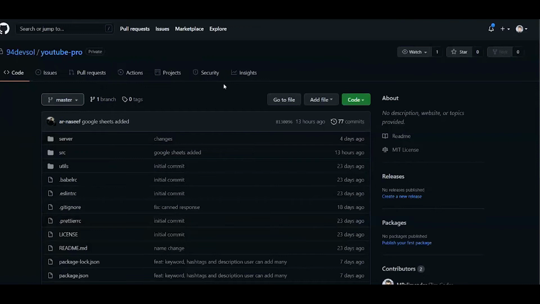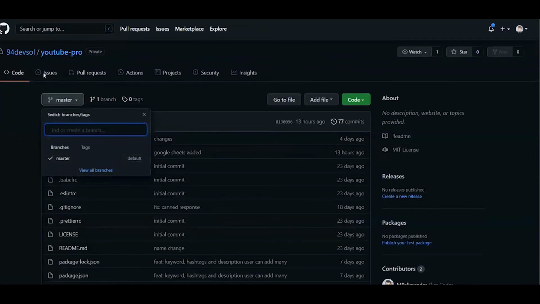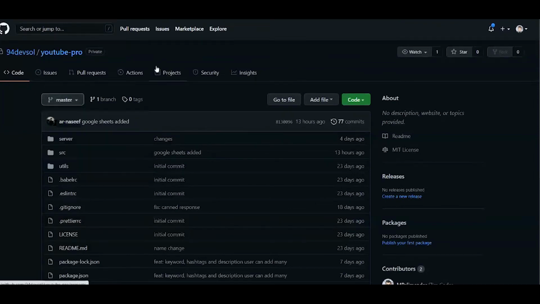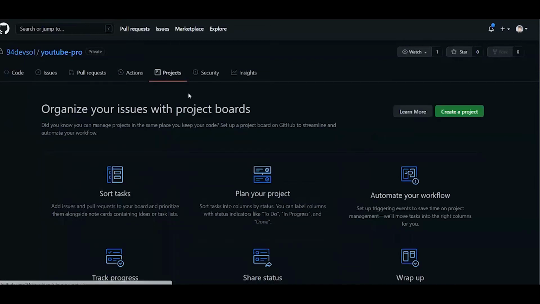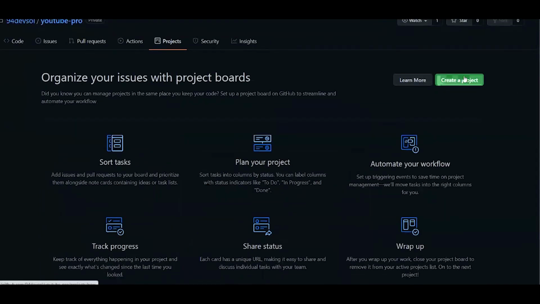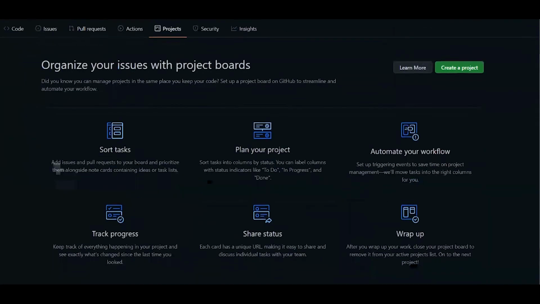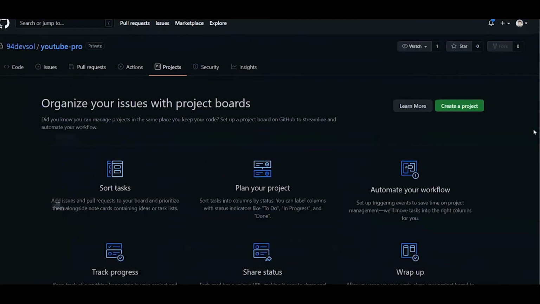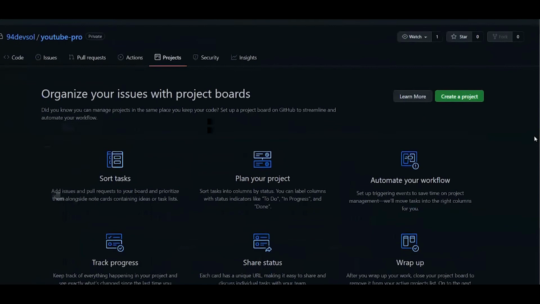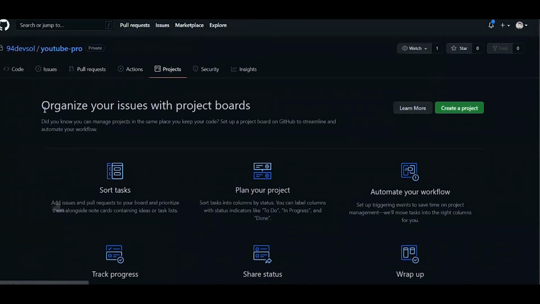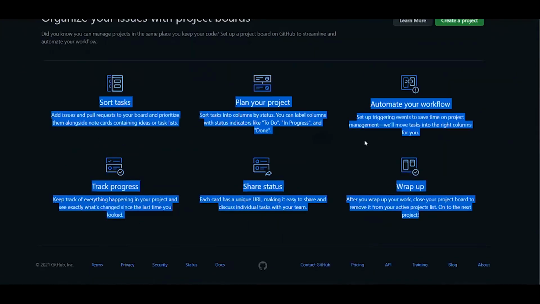And I'm not sure about Trello. Do they create a unique number so that we can create branches from that number, right? Actually, we can also use this project feature within GitHub, where we can manage the workflow, right? For a project we can plan, assign tasks and track each task and progress, etc. So this is a nice tool to organize your project within GitHub and automate the workflow, right?